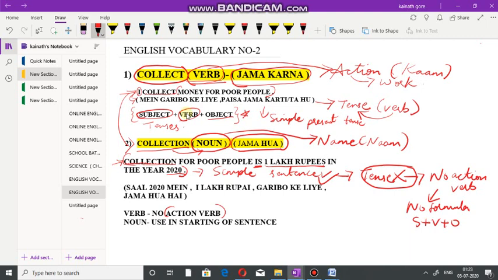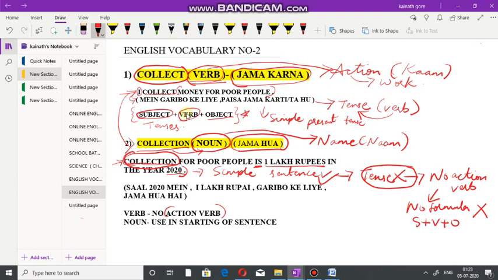So always remember, I repeat again, whenever you apply a noun in the starting of the sentence, 90 to 95% there won't be an action verb in the sentence.